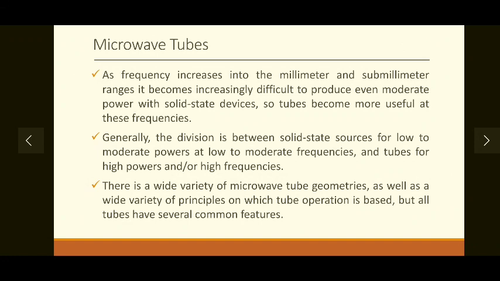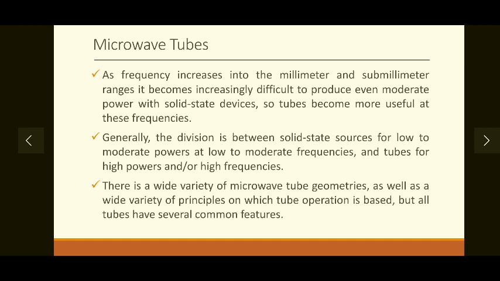As frequency increases into wavelengths of the millimeter or sub-millimeter range, it becomes difficult to produce even moderate power with solid state devices. So tubes become much more useful at this frequency. So we are dividing our applications into two regions. For the moderate or low power region we use solid state devices, and for the very high power region at very high frequency we still use microwave tubes.